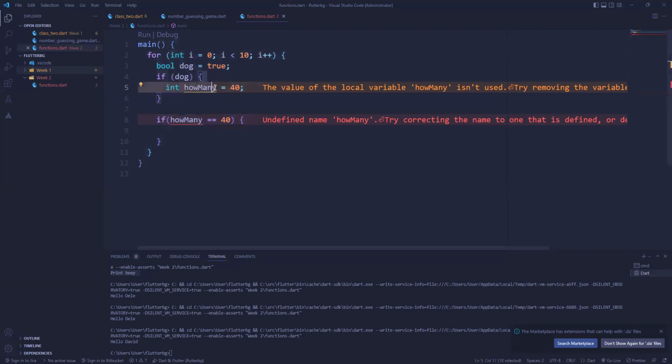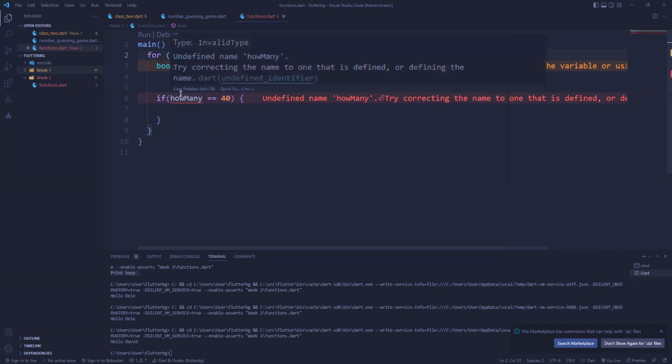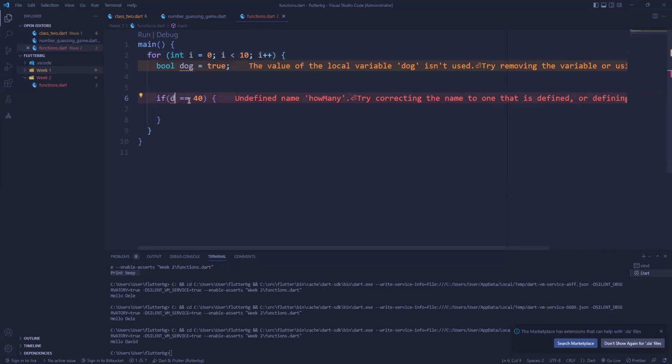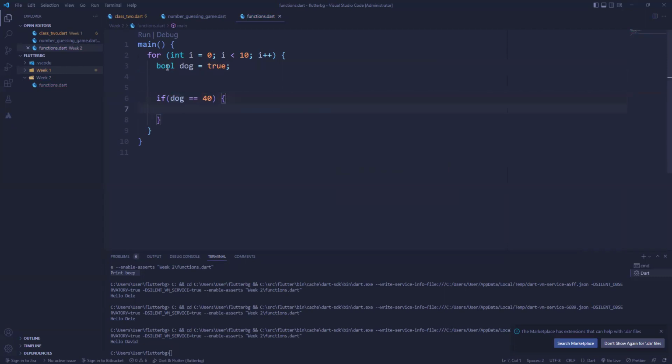But in this particular scope, that's where this variable is defined. That's why I can see here it says the value of the local variable isn't used. We try to call it here, but it's undefined, because it only exists here. And if I take this out, you can see this other one exists inside this for loop. And if I say I want to call dog, it can access dog. Why? Because dog was declared in a scope where this guy also exists.